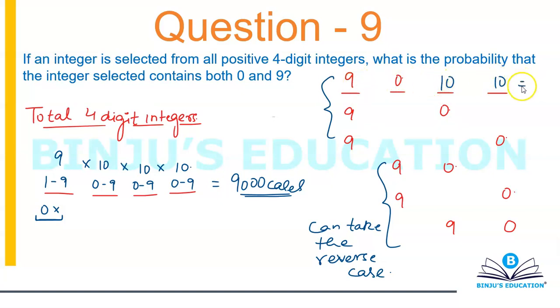So this will give me a total of like 100 cases. 1 into 1 into 10 into 10, that's 100 cases. And same thing will be for the second case, same thing will be for the third case. For the remaining three cases, I'm gonna again have 10.